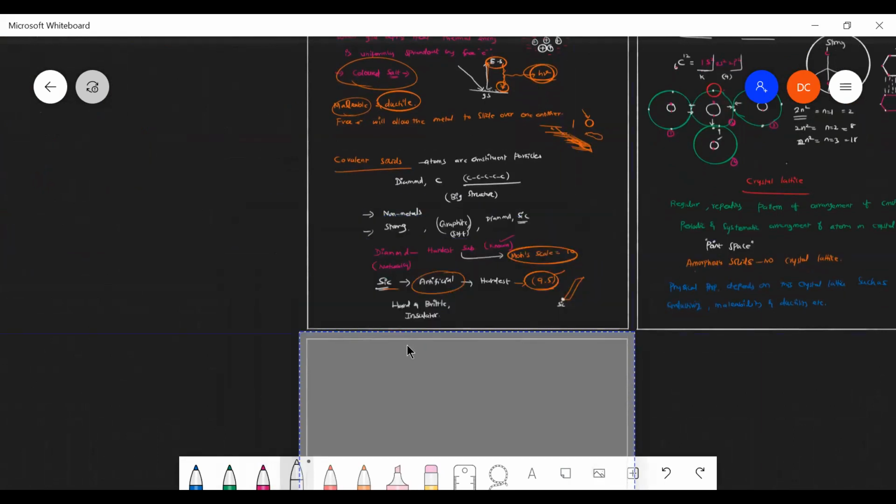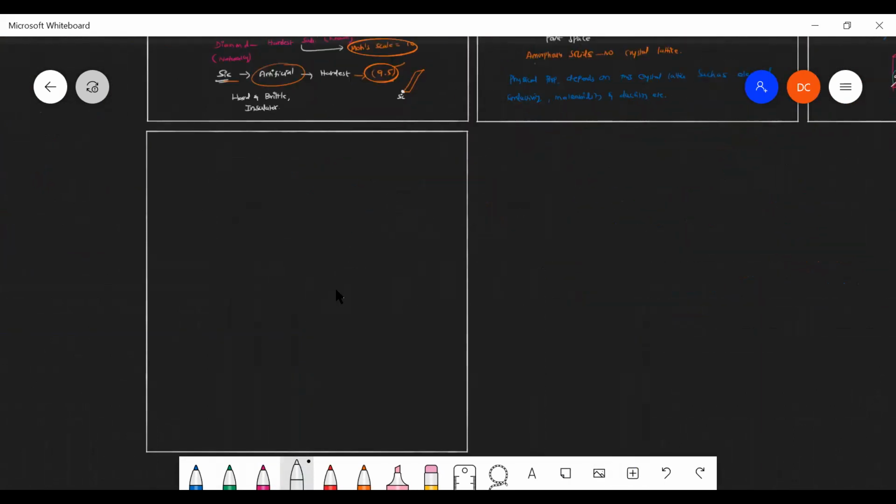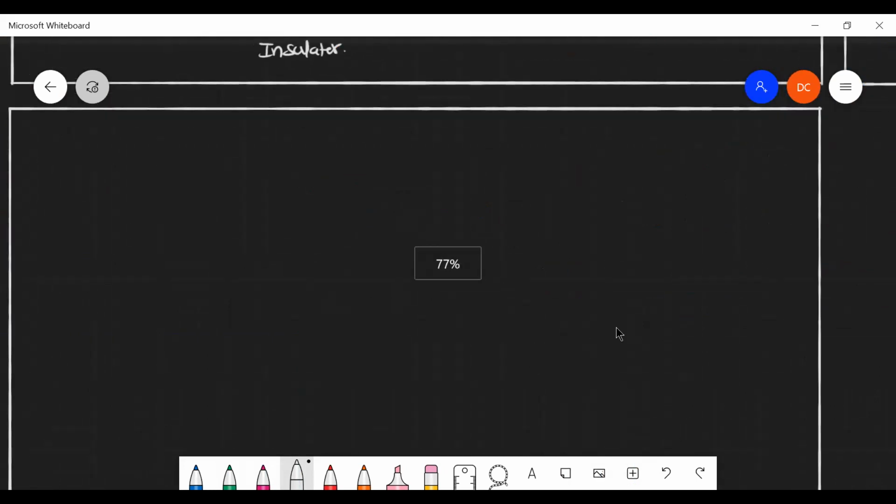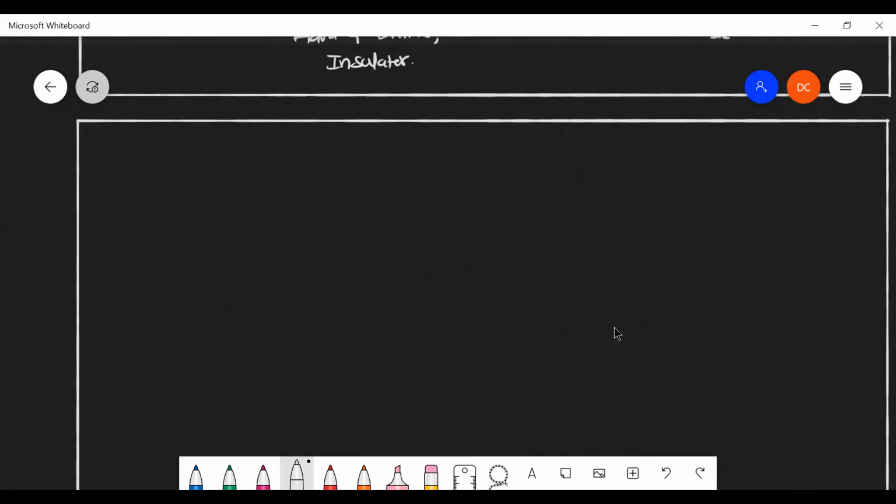The next thing you should know is unit cell categories. What are all the unit cell categories? So for unit cells, we have 2 categories. One is the primitive unit cell.